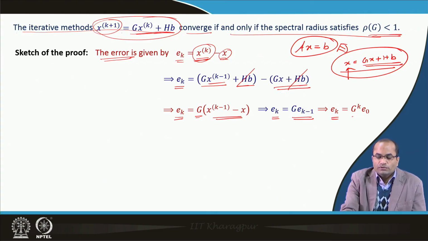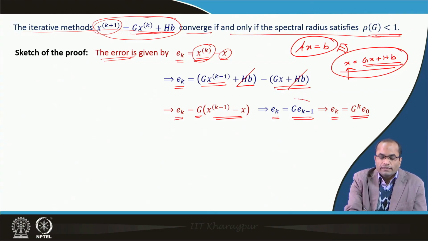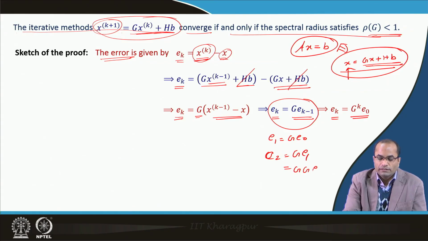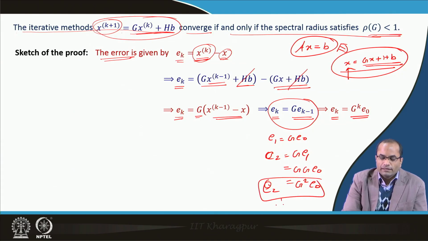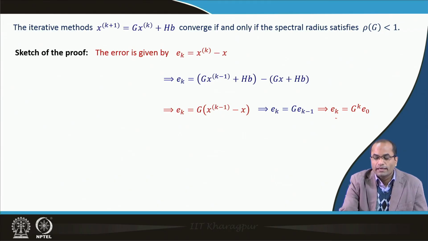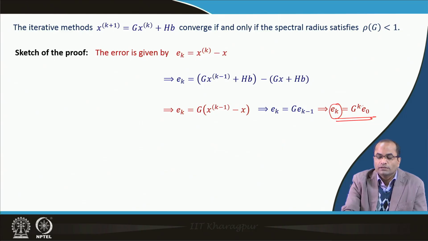So, E k is equal to g power k E naught, we can get from this by induction. So, for instance, here E 1 is g E 0, and E 2 will be g E 1, and then E 1 we can replace again by g E 0. So, we have g square E naught as our E 2. Similarly, we can proceed and we can get that E k is nothing but g power k and E naught. So, the error at the kth iteration will be equal to g power k and the initial error E naught.